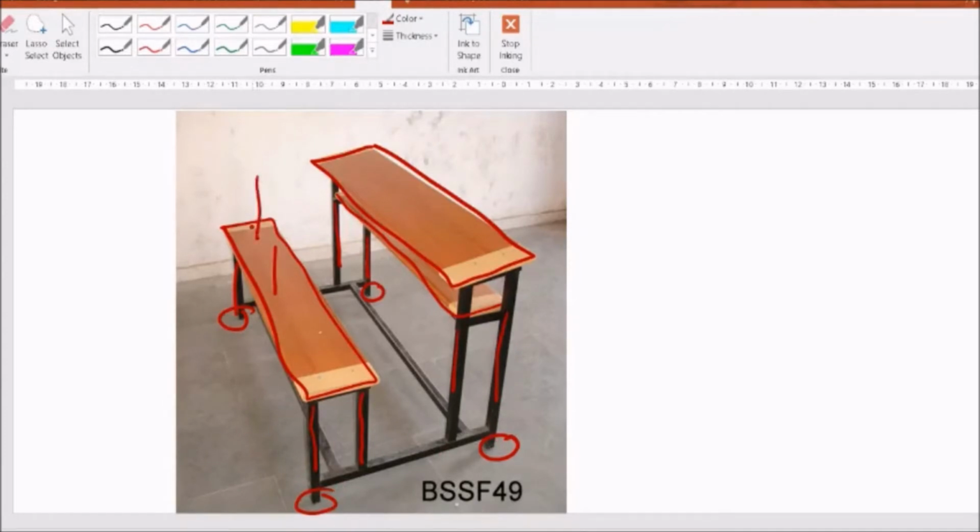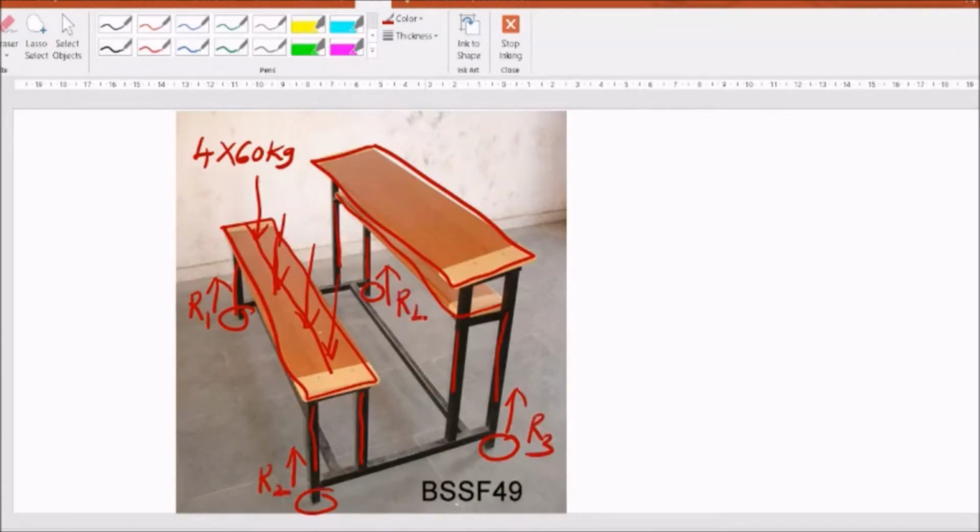If there are 4 people sitting on this bench, so one here, one here, one here, one here, 4 students are sitting here, and we know the average weight of those students, let us say 60 kg. So there are 4 students, so 4 into 60 kg load is acting on this bench. Though it is actually a point load, you can assume that it is distributed on this plate. Using this load, you can find out what is the reaction here. One reaction here, second reaction here, third reaction here, fourth reaction here. I can call them R1, R2, R3, R4.